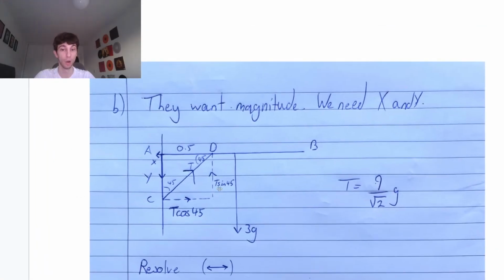So we know our vertical component, because this angle will be 45, is going to be T sine 45, because this makes a 90-degree angle. This is going to be 45. You can draw it out however you want.